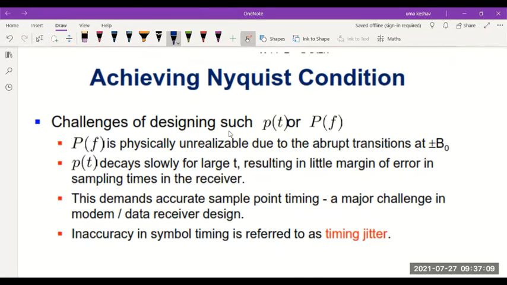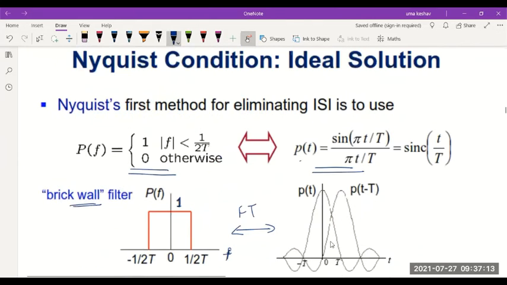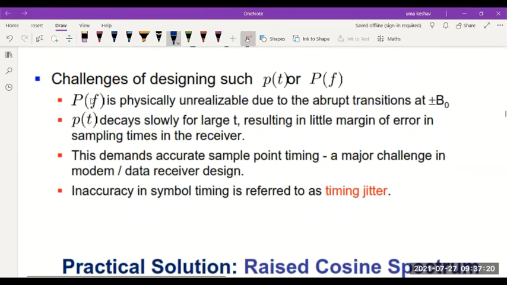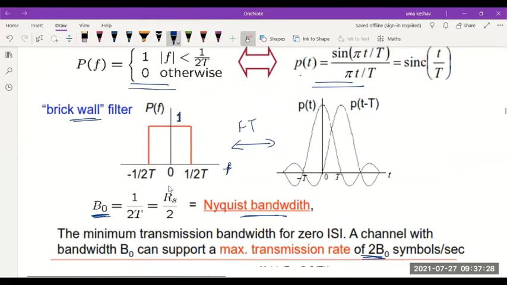The challenges for designing such a pulse shape: as denoted, p(t) should have this sinc shape and P(f) should have the rectangular shape. What are the challenges? First, P(f) is physically unrealizable due to the abrupt transitions at plus or minus B0.